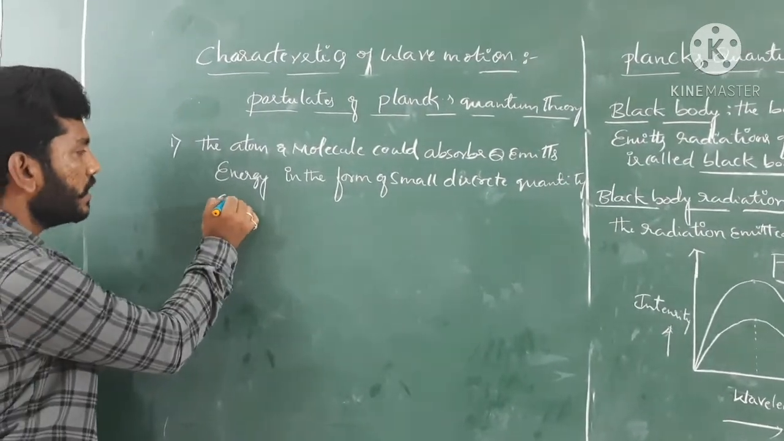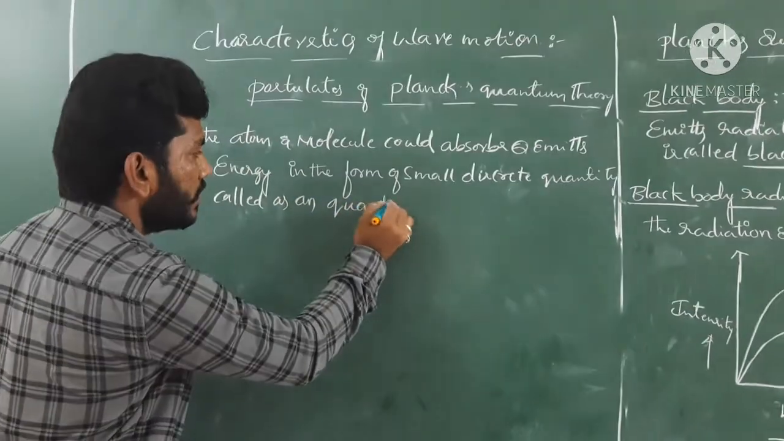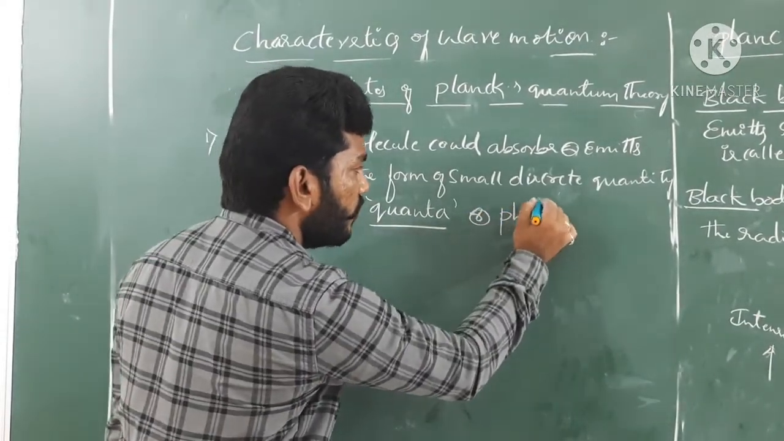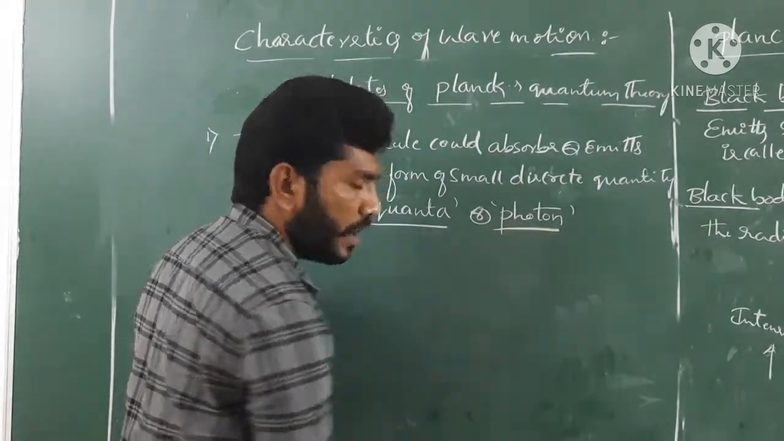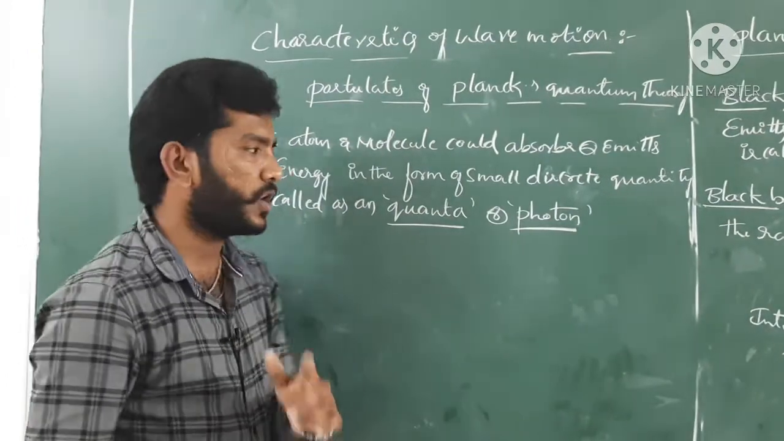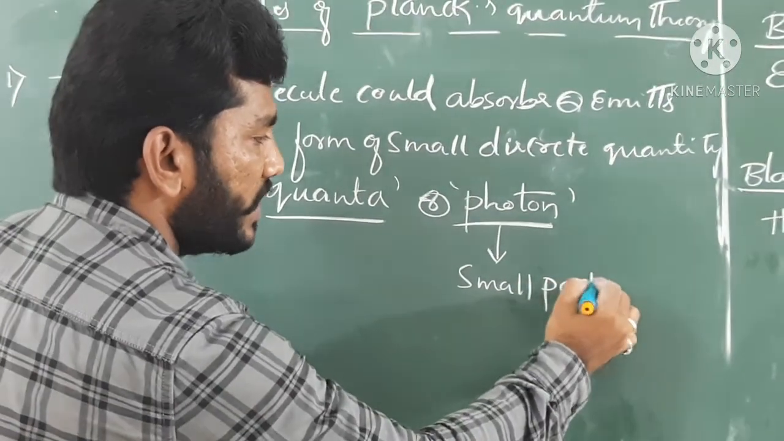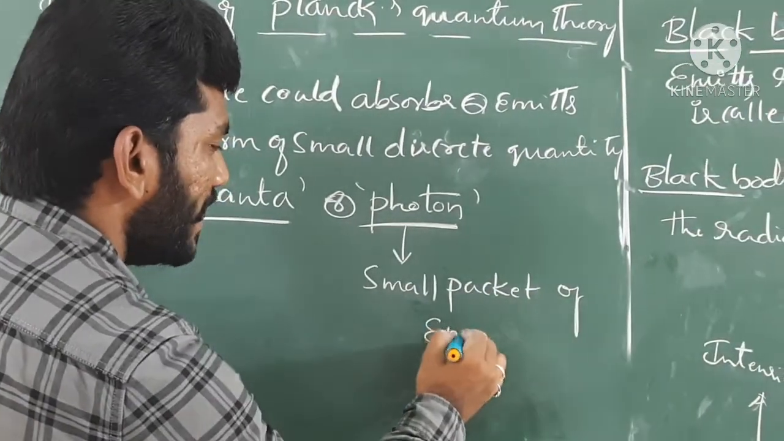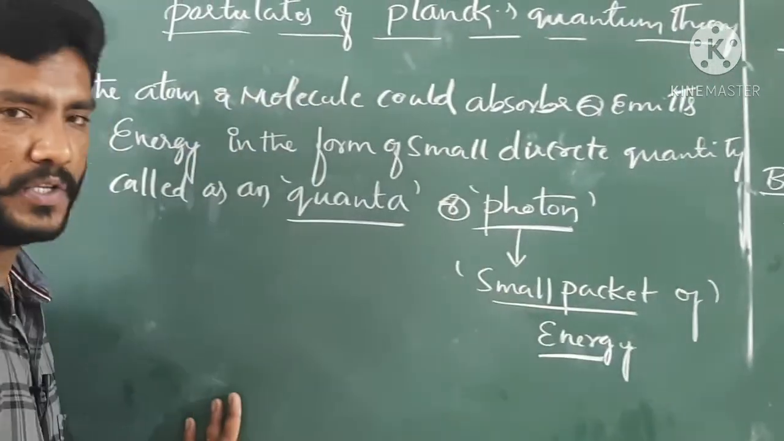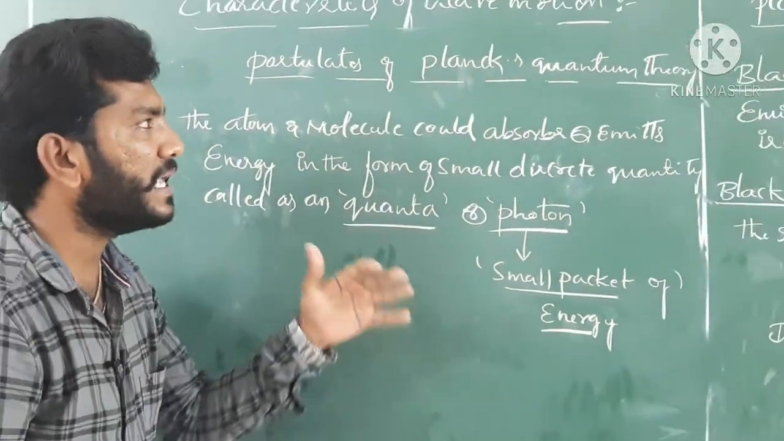Small discrete quantity called an quanta or photon. Guys, you have to know that photon is nothing but a small pocket of energy, or a bundle of energy, that we can call a photon generally. Okay, so this is the very first postulate that has been made over here by Planck.